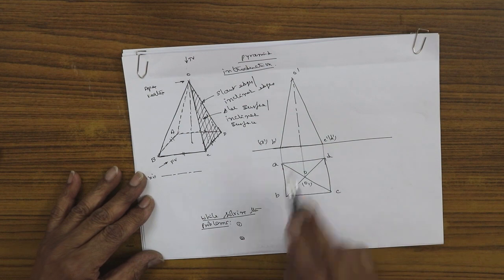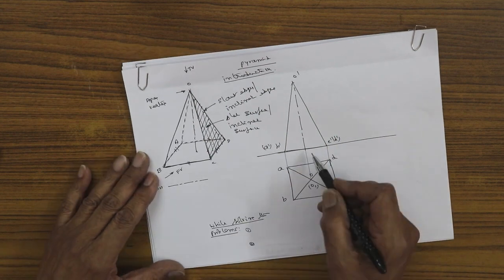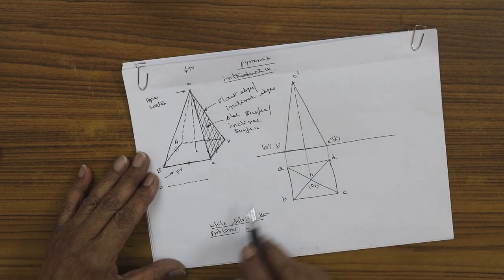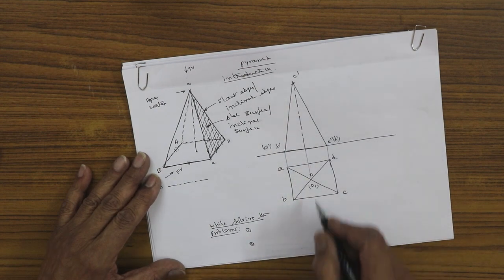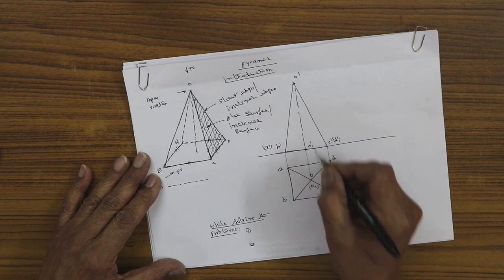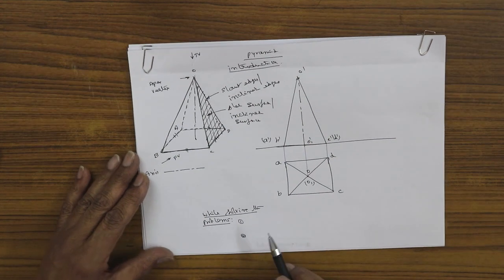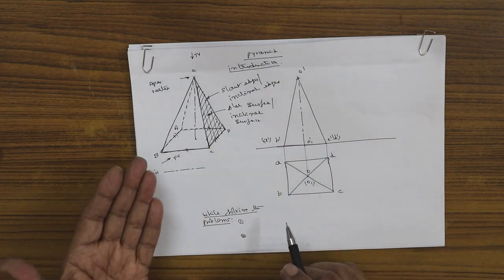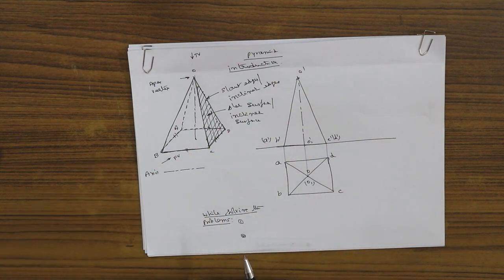I have drawn the axis here, long and short. This is the length or height of the axis, and O dash is the apex point. Here you can have O1 dash, the bottom. So this is how the pyramid is drawn in top view and front view, taking a square pyramid as an ordinary example.